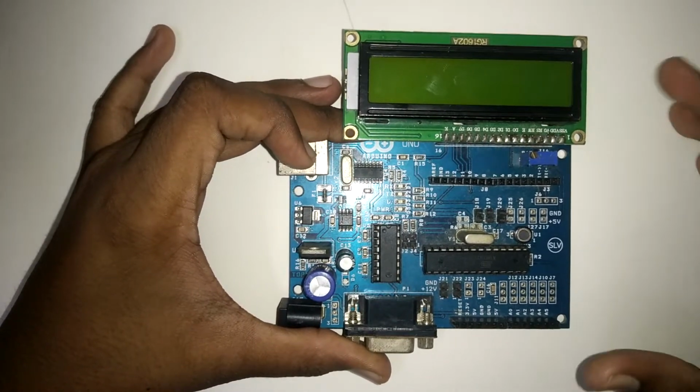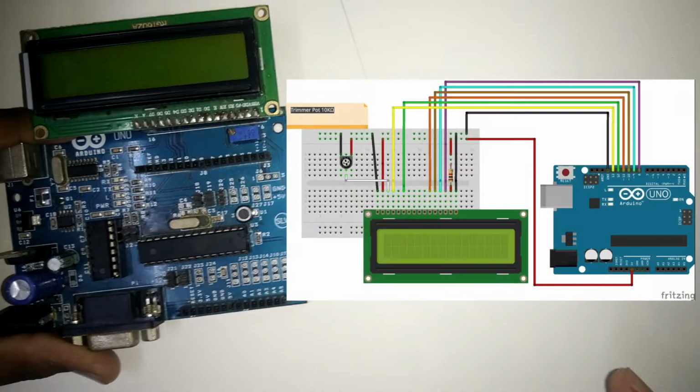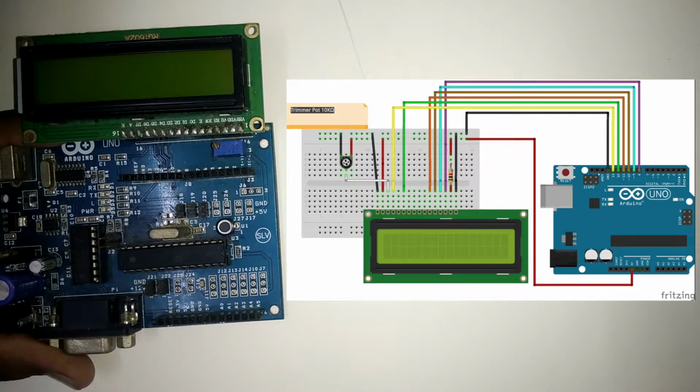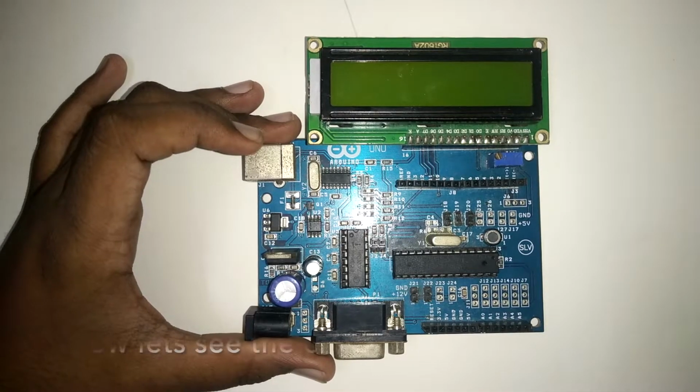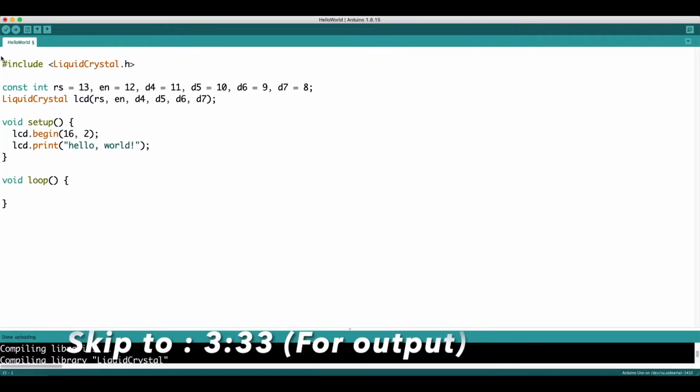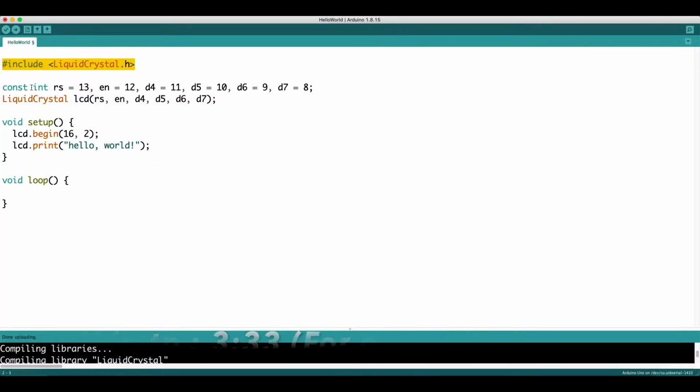So I'm also giving the schematic which is over here. If you are building this, you can also build it on your breadboard. Here you can see, the reason why we are including a library called liquidcrystal.h is that, as there are thousands of libraries, we are just telling it to use this library. So whatever we are saying inside the code, it takes only the library which we are giving to it.